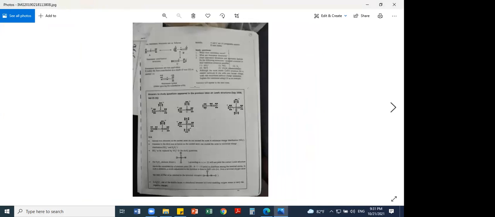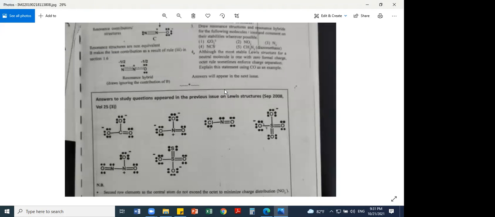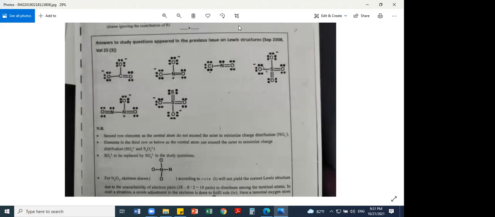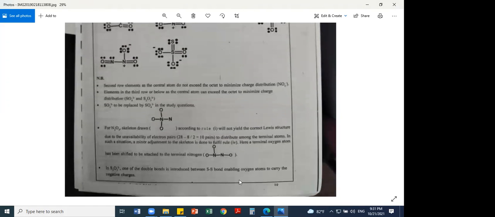And this again, N2O and NO, SO4 2 minus, SO3 like that.